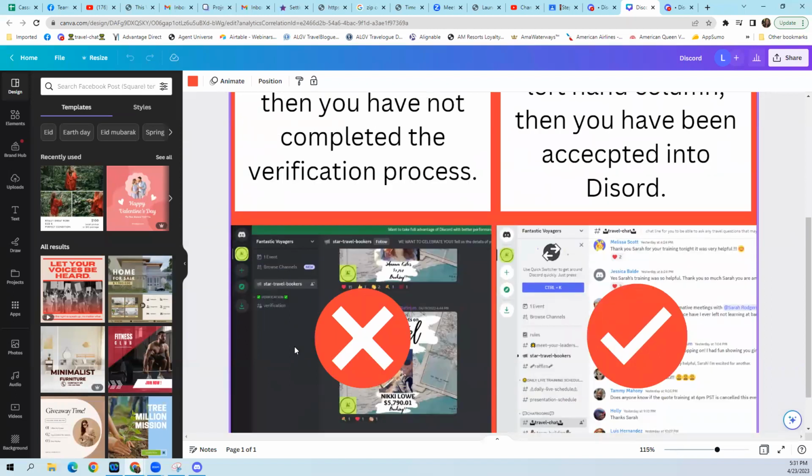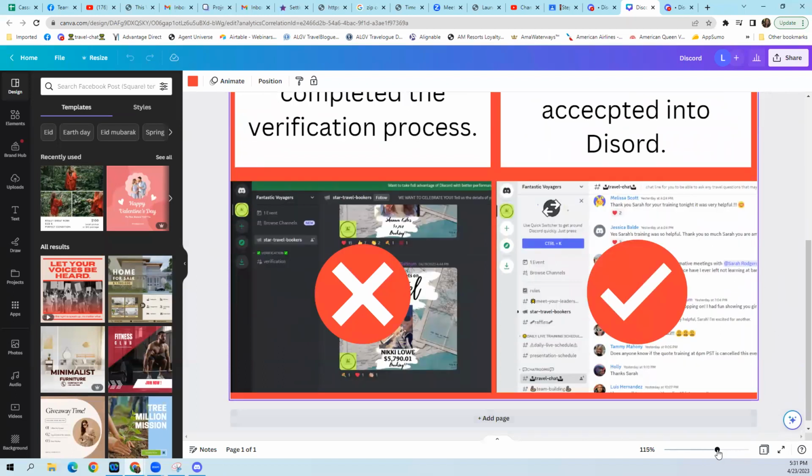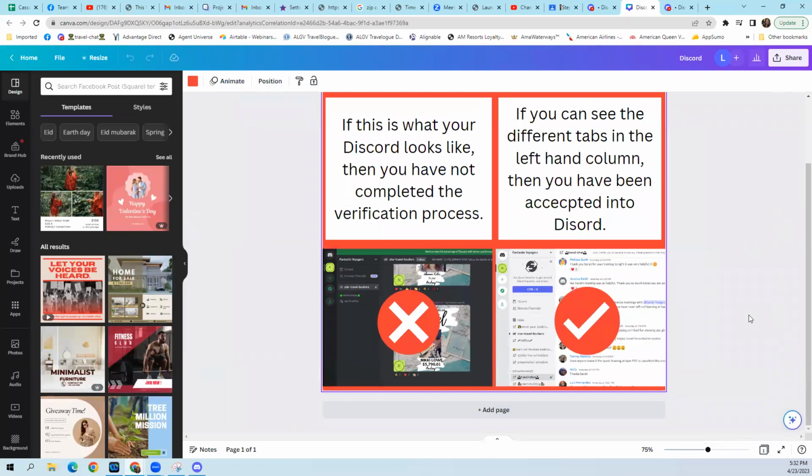The way you get into Discord is by answering some questions. And I think you need to click on either the word verification or the little green check marks. I say this to people all the time: just click around on everything over there until you get to a spot where it asks you questions. That normally will take care of it. If you still have problems, reach out to your mentor and they will see what they can do to help. But over here, you are not in Discord yet, so you still have not completed the process of getting in. Once you see these tabs on the left, then you are in.